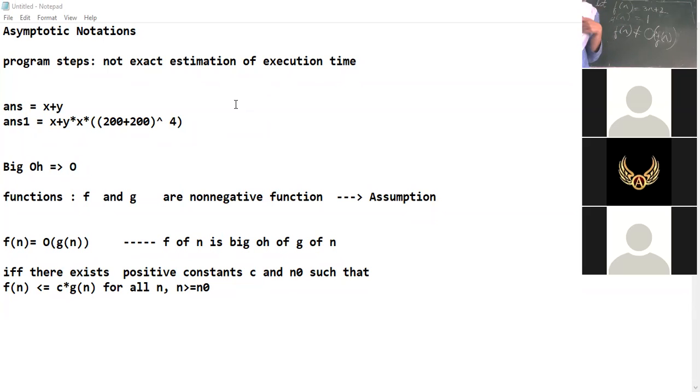Do you understand what iterations are? Iteration means the number of times the loops execute. If any loop, while loop or for loop, is executing 4 times, we say that the program has 4 iterations.